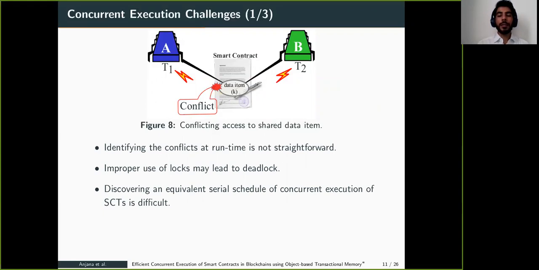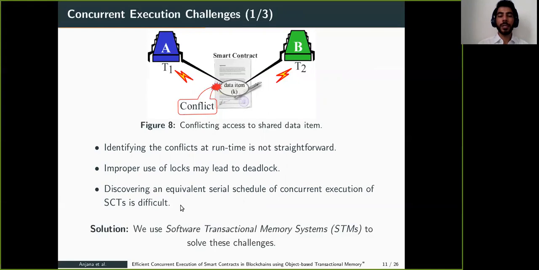Another challenge is that when we are executing smart contract transactions concurrently, we have to ensure that the concurrent execution is equal to some serial schedule. This is important because we have to ensure that execution is correct. So discovering an equivalent serial schedule of concurrent execution of SCTs is difficult. We have to have some mechanism for that.